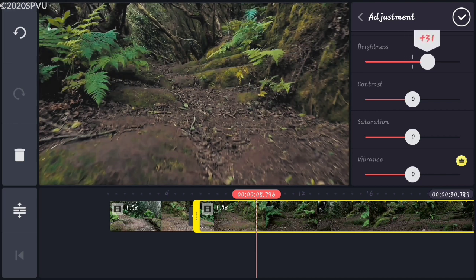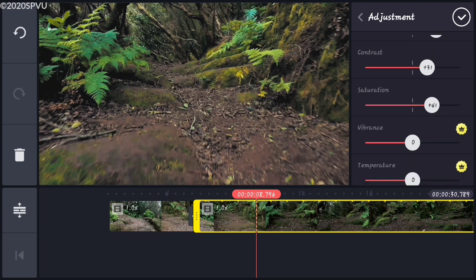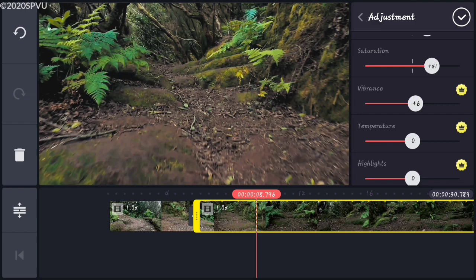Brightness to 50. Contrast to 31. Saturation to 41. Vibrance to 6. Check whether there is any change.